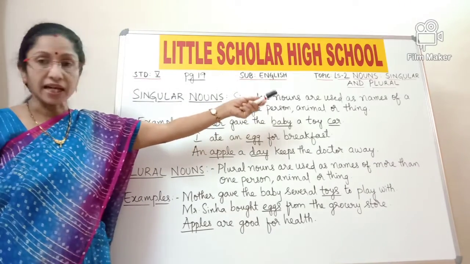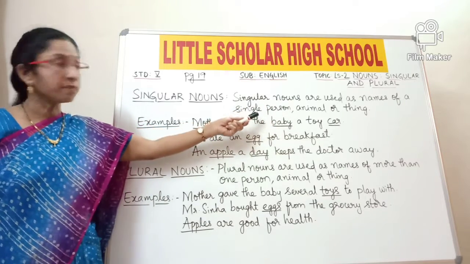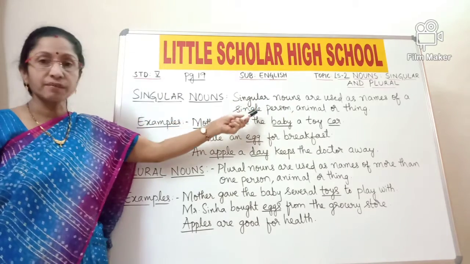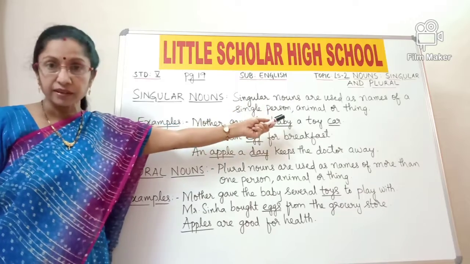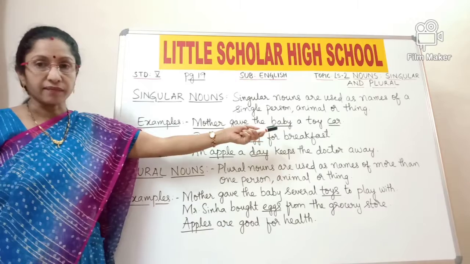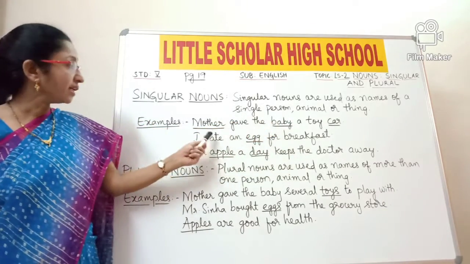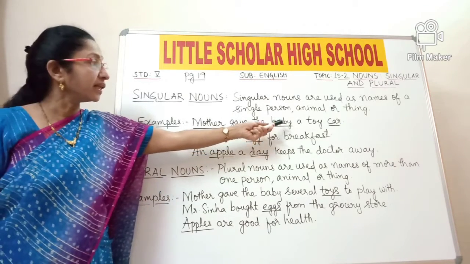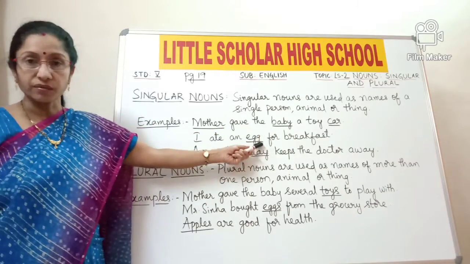Singular nouns are used as names of a single person, animal or thing. Now what do you mean by single person? One person. Singular nouns can be used as the names of a single person, means one person or one animal or one thing. Examples: mother gave the baby a toy car. Now here mother and baby, car, these are underlined, these are the single. Here mother means a single person, baby is a single person and car is a single thing. So these are the examples of singular nouns.